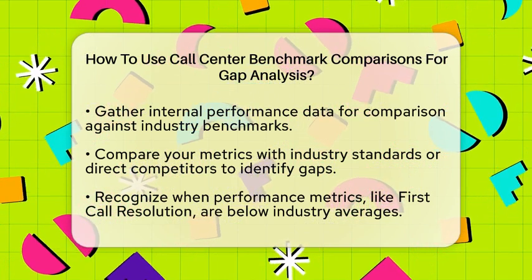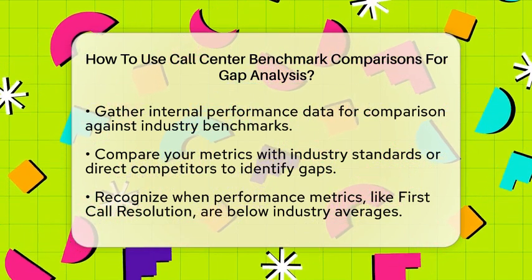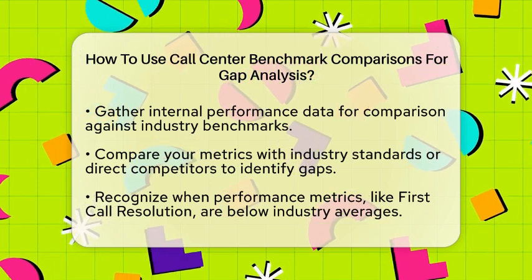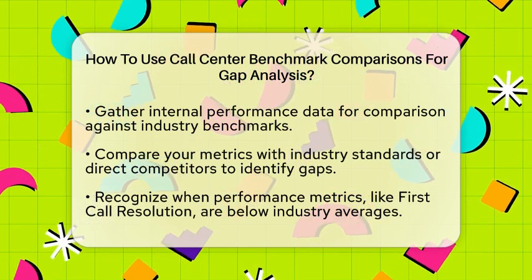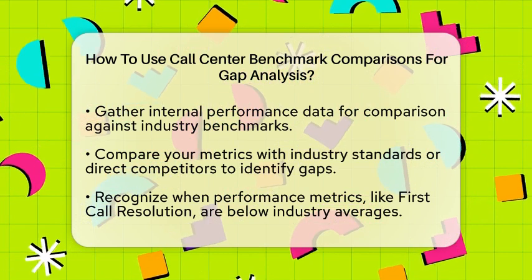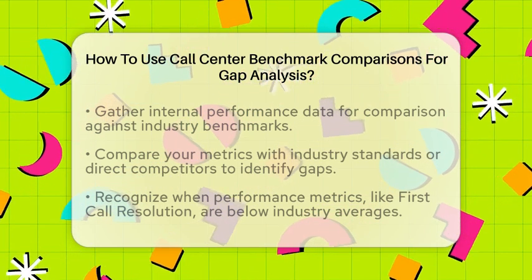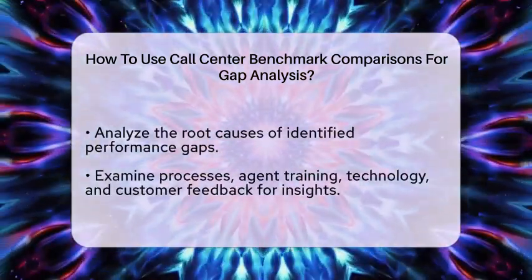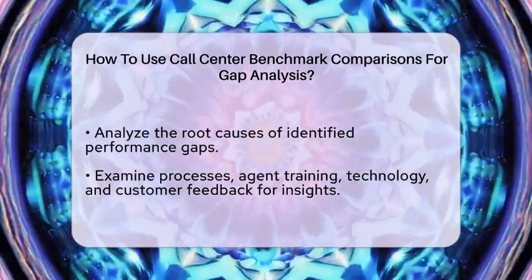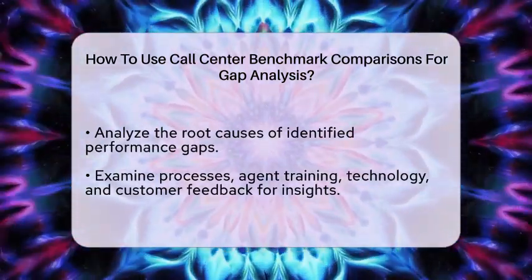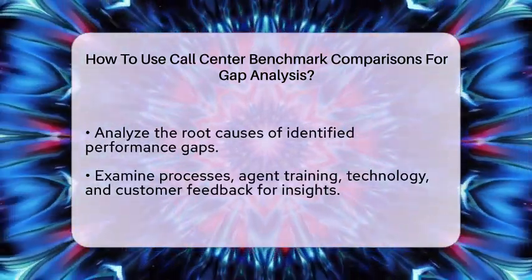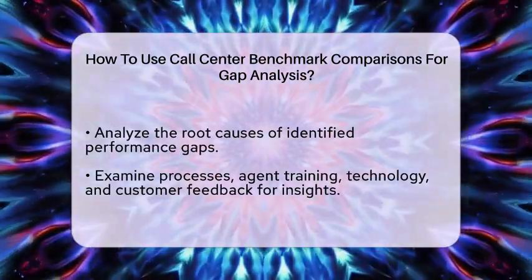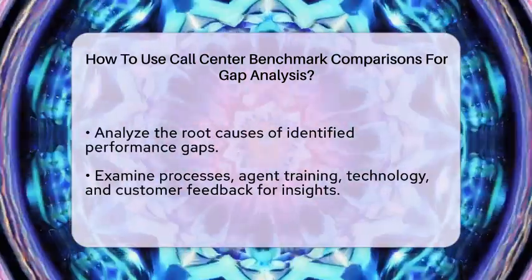Once you have identified these gaps, it is time to analyze the underlying causes. Look closely at your processes, agent training, technology, and customer feedback. Understanding these factors will help you determine what specific actions to take. For instance, if your outbound conversion rates are not meeting benchmarks, consider reallocating resources or improving your scripts and tools, such as power dialers.